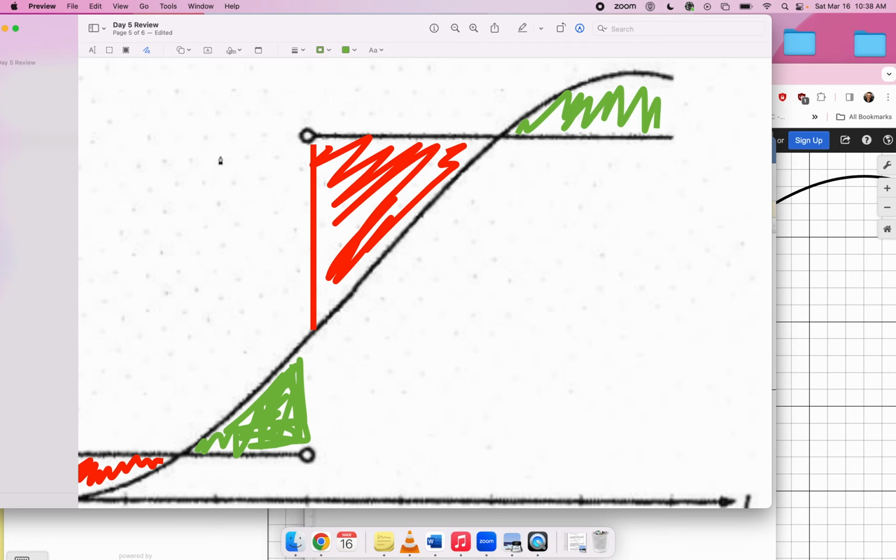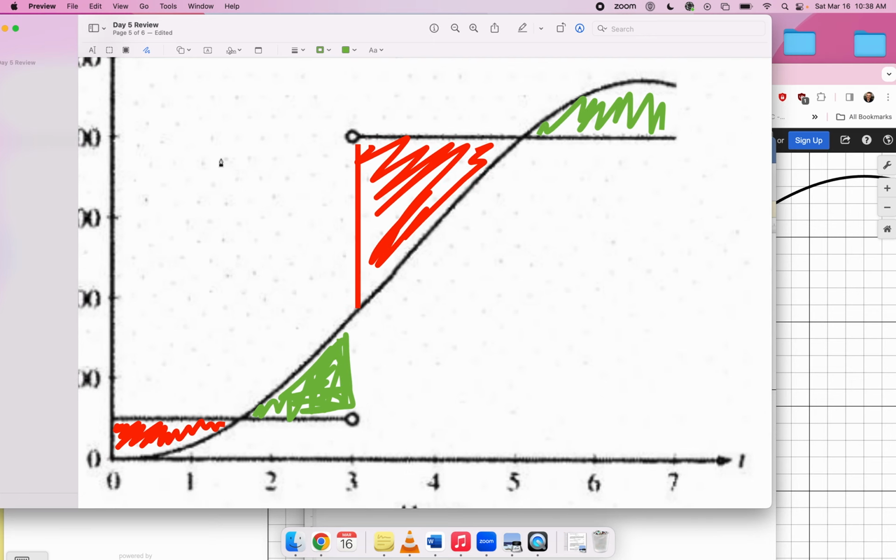So just looking at this picture, when do I have the greatest amount of water? Well, I start with some amount of water, and then I lose this red amount, and then I gain this green amount, and then I lose this huge red amount, and then I gain this moderate green amount. So I think the water maxes out right here at 3.